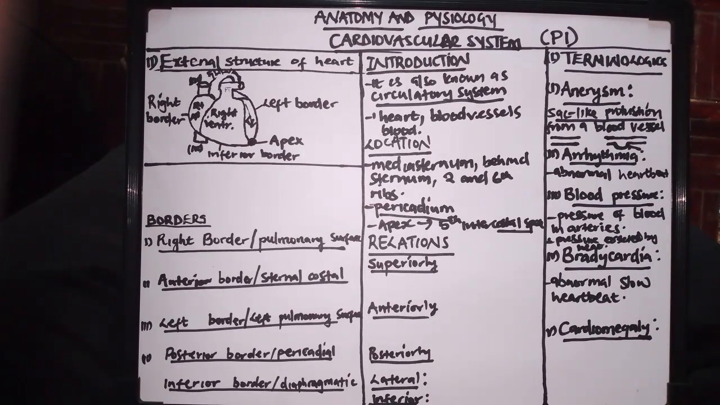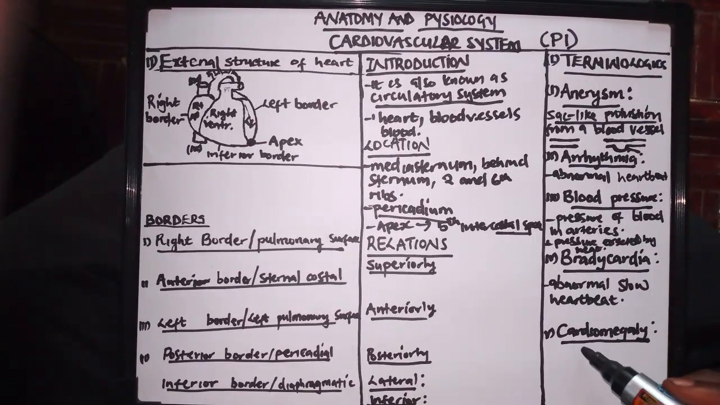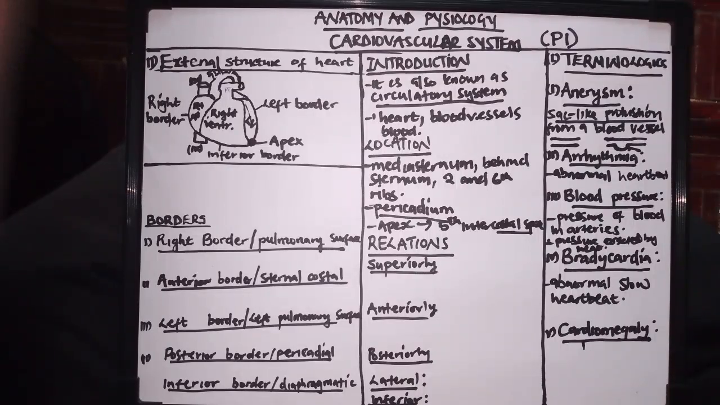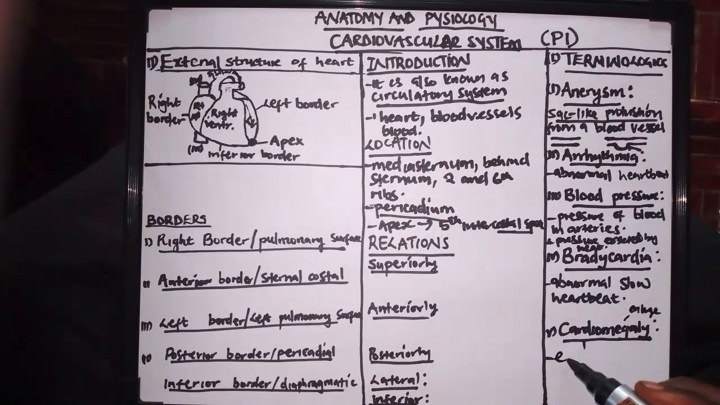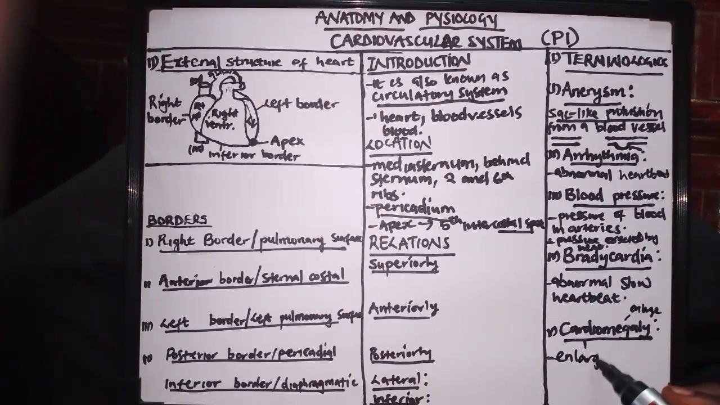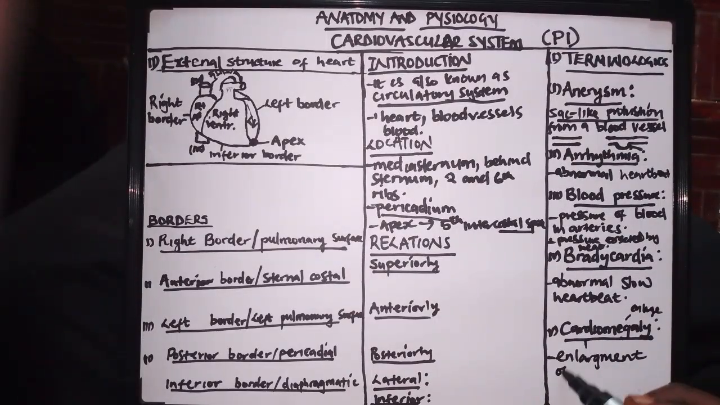Yeah. Then the last thing is cardiomegaly. So what do we mean when we say cardiomegaly? Cardiomegaly is a combination of two words. We have the word cardio, which means heart, and we have the word megaly, which means enlarge. So cardiomegaly is just the enlargement of the heart. Whenever you hear the word cardiomegaly, this is just the enlargement of the heart.